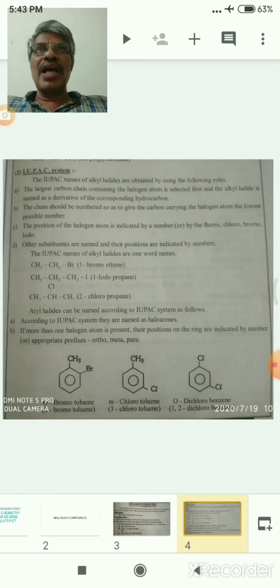You write the halo group first, then the alkyl group. In the common system, you write the alkyl group first, then the halo group. But in IUPAC, the halo group is a substituent, and then after that you write the carbon chain.